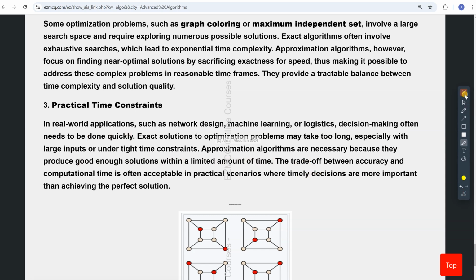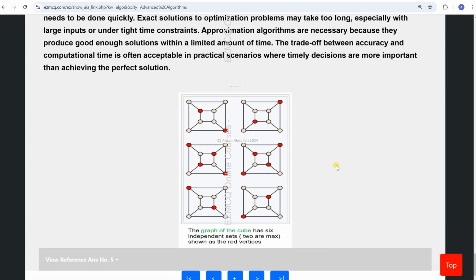What I mentioned earlier about the maximum independent set: you can see this graph has 6 independent sets and 2 are maximum. Which are the independent sets? The vertices which are not adjacent to each other. So this is an independent set, these red colored ones. The size is 2. This is also an independent set. 1, 2, 3, 4. So this is the maximum independent set because it has 4 vertices.